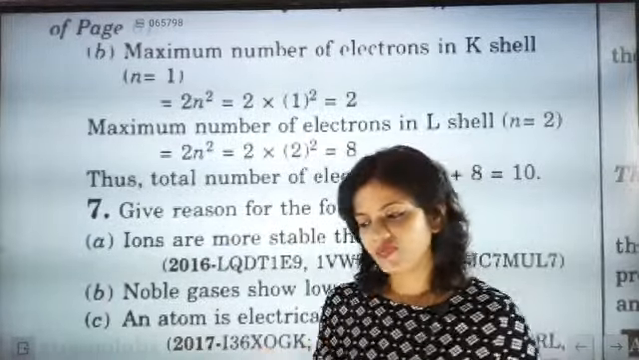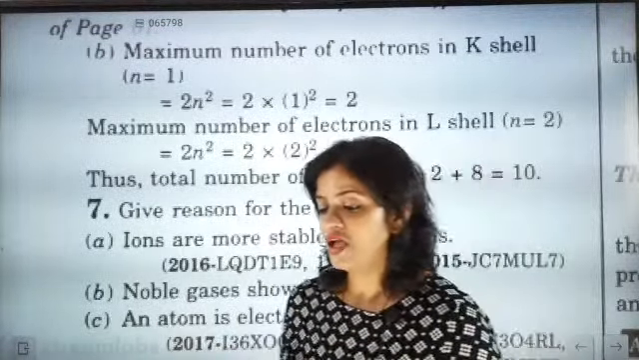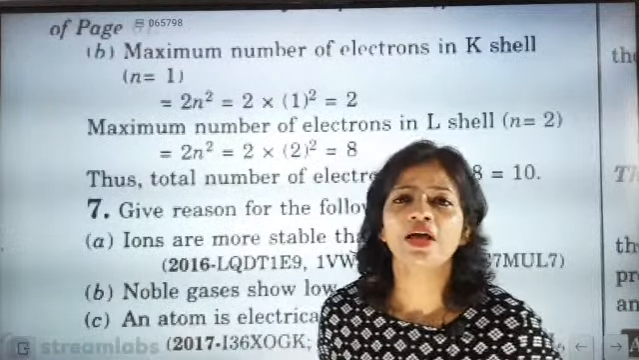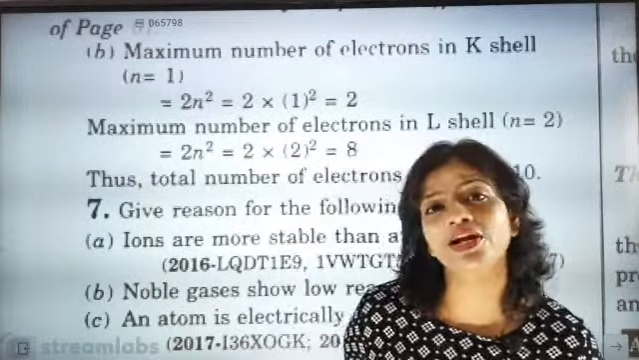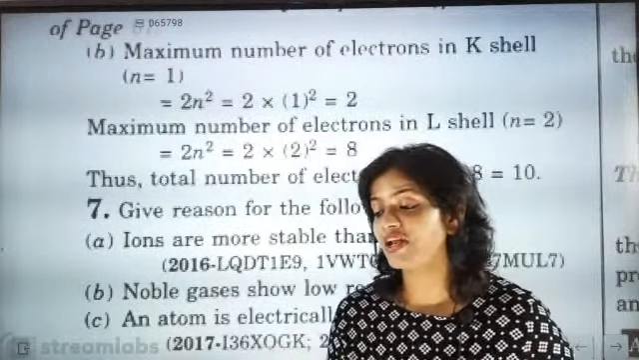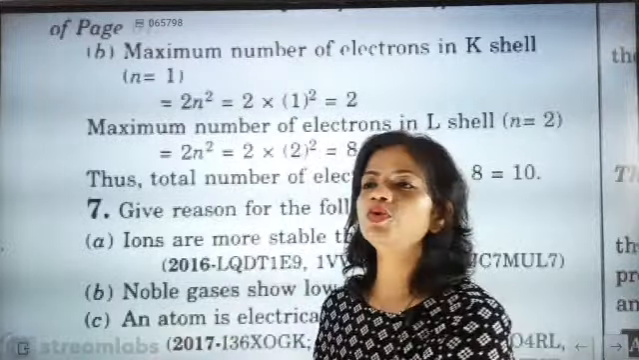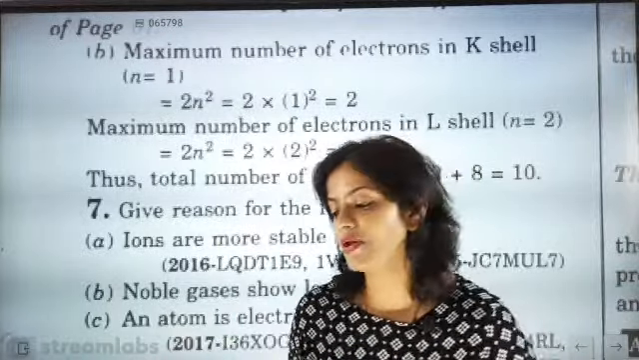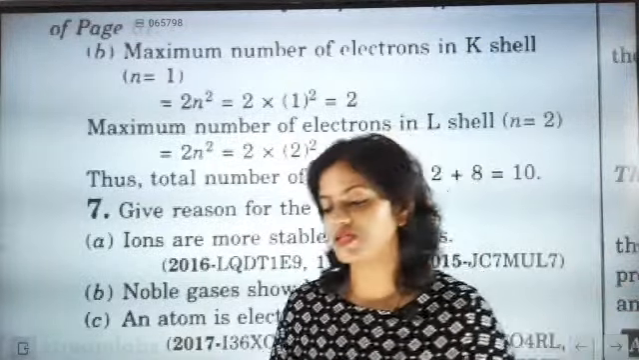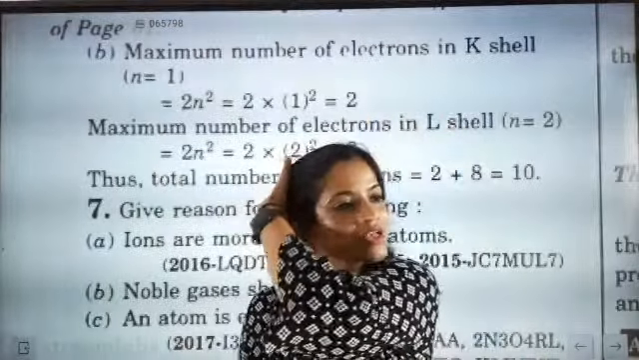Atoms are electrically neutral, meaning the number of positive charges is equal to the number of negative charges, but they are not stable. Why? Because they may have more electrons in the outermost orbit, or they have fewer. All atoms want to become like noble gases. They want to attain the nearest noble gas configuration.